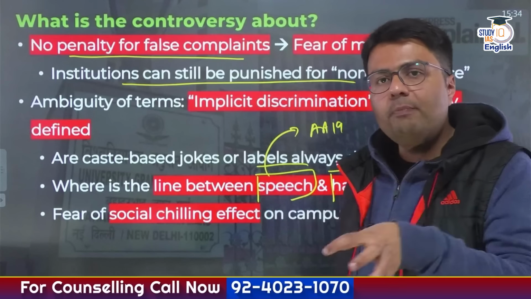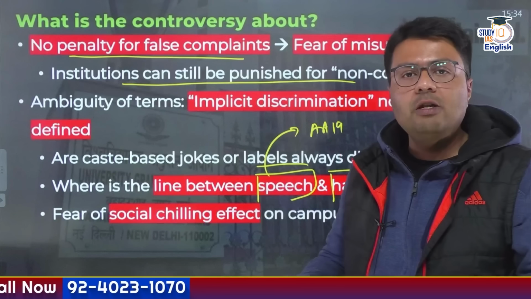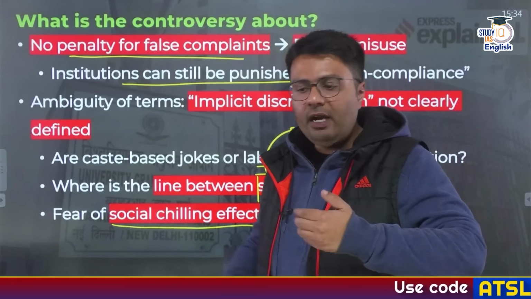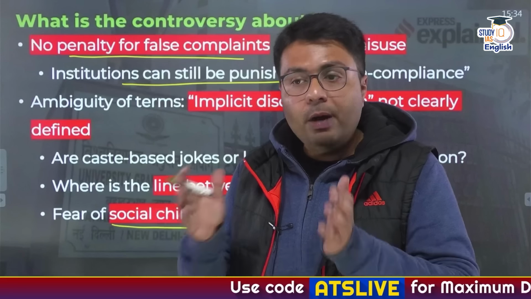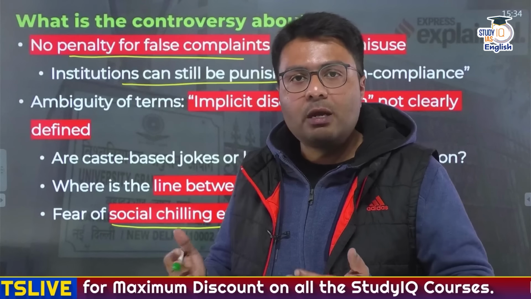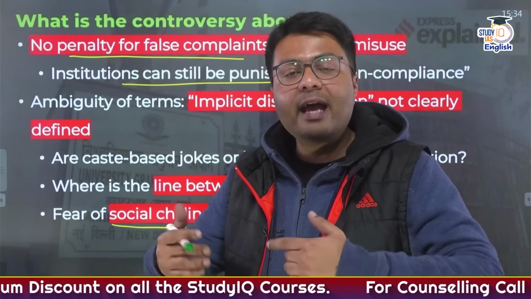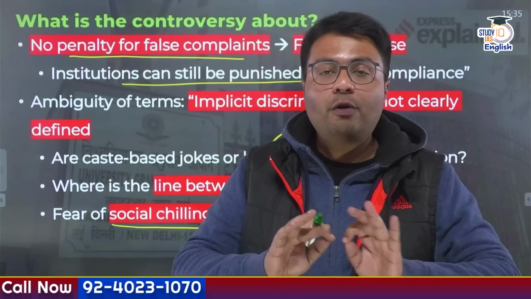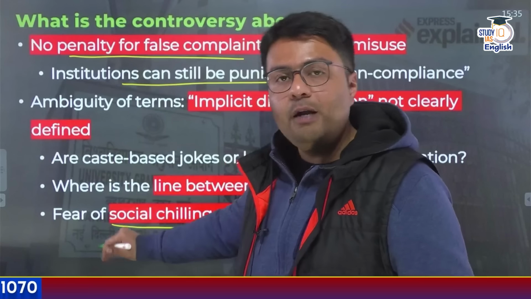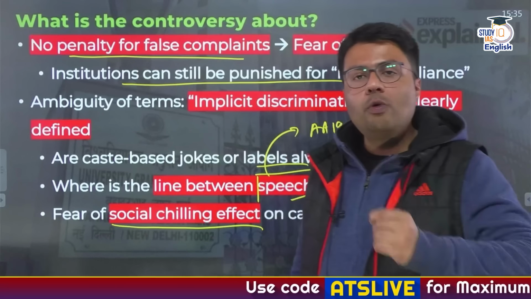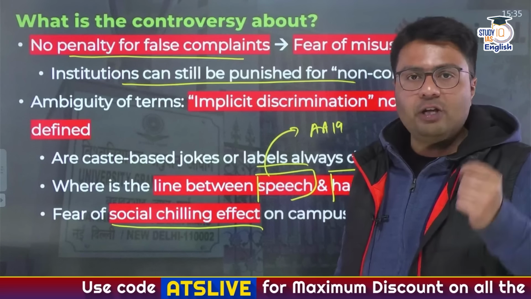And if you are going to curb each and every speech under the pretext of caste-based discrimination, this would create what is known as the social chilling effect. What is a social chilling effect? I might want to express my opinion, but just under the threat that somebody can file a complaint against me for caste-based discrimination, I won't give that speech. I won't express what I understand, right? So this is what creates a social chilling effect, and this is ultimately dangerous to the concept of free speech and democracy. So this is the second problem, that it creates ambiguity in definition, which might lead to curbing of speech by individuals in the form of a social chilling effect.